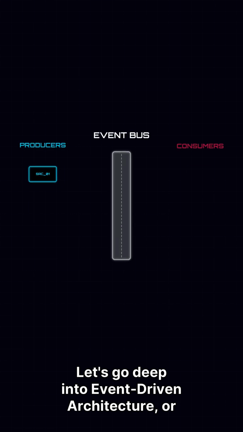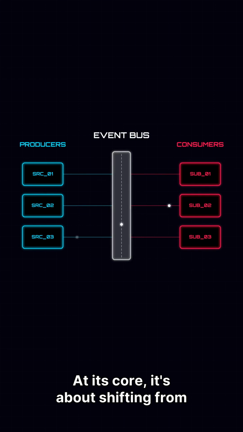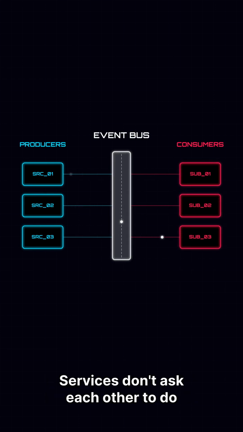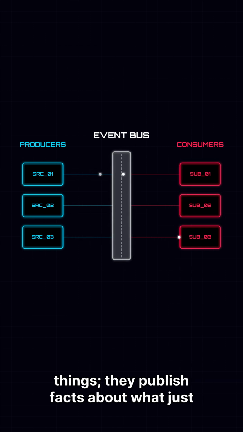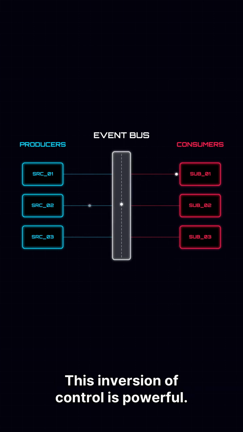Let's go deep into event-driven architecture, or EDA. At its core, it's about shifting from command and control to react and respond. Services don't ask each other to do things. They publish facts about what just happened. This inversion of control is powerful.